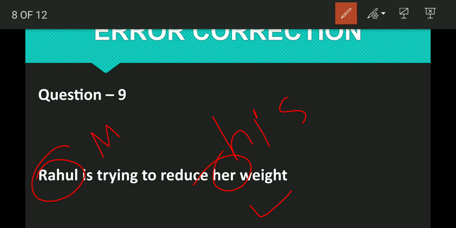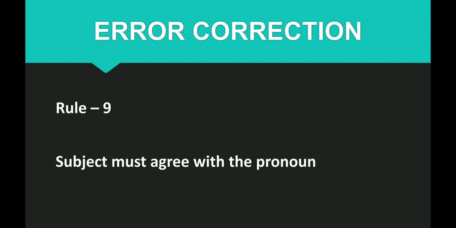Her weight will be used if it is a female. So subject and pronoun agreement is there. Keep in your mind that the pronoun always agrees with the subject. Here is the rule. Subject must agree with the pronoun. I hope it is clear now.